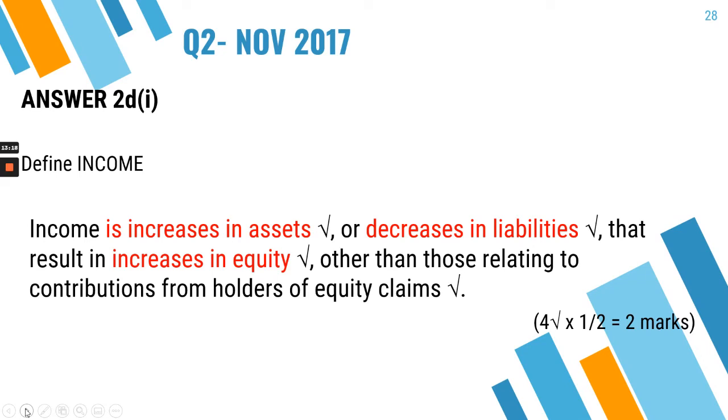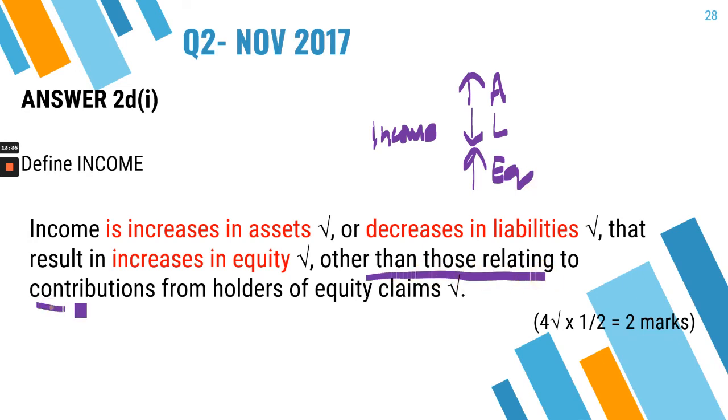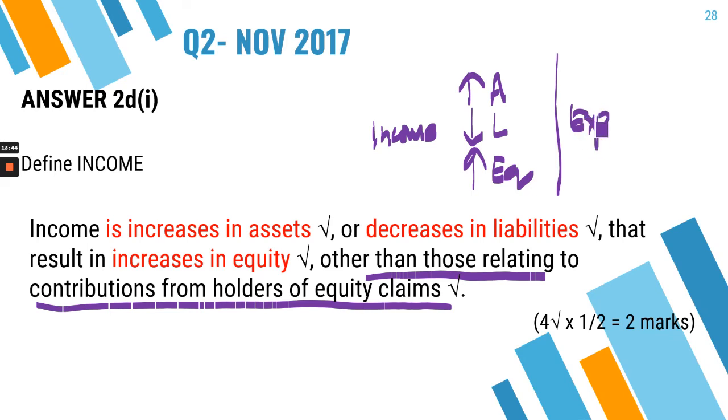Next. So just define income. In a simple way to define income, you can just make a simple equation: increase in asset, which can also be decrease in liabilities, which results in increase in equity, other than those relating to the contribution from the holder of equity claim. If you can do this, you can also define expenses in case the question asks you to, which will be vice versa: decrease in asset, increase in liability, and a reduction in equity.